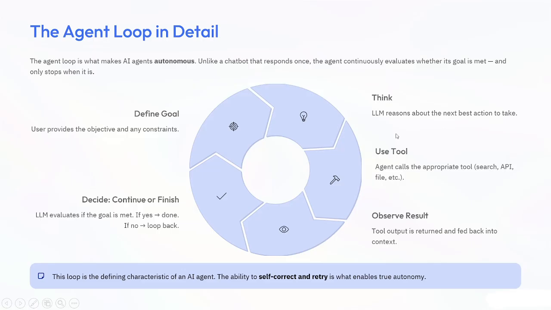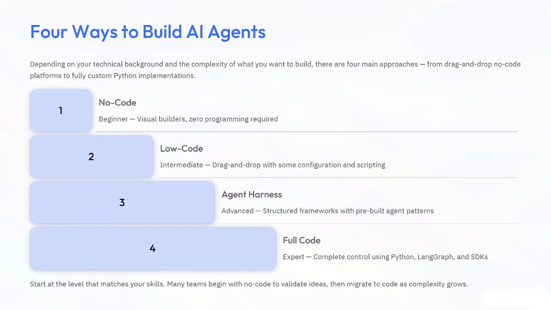Use tools, observe results, define goals, decide, continue, or finish. And this loop is the defining characteristic of an AI agent. So the ability to self-control and retry is what enables true autonomy. Now, four ways to build AI agents. So let's understand this thing.